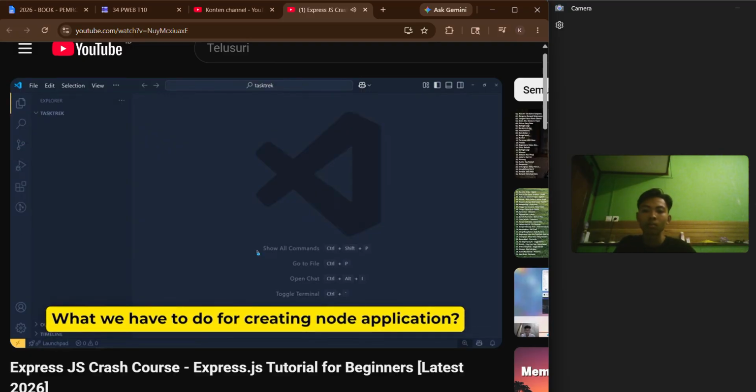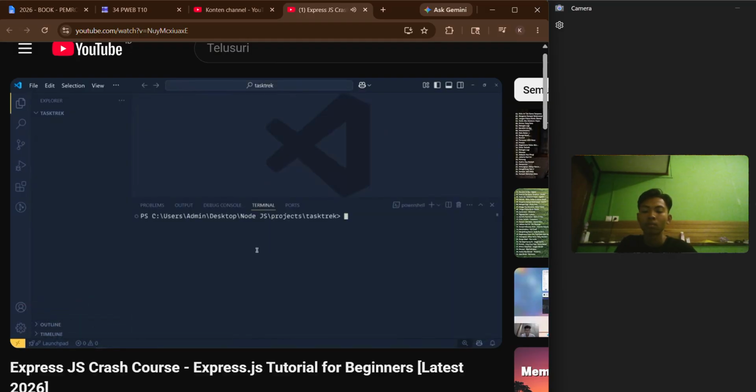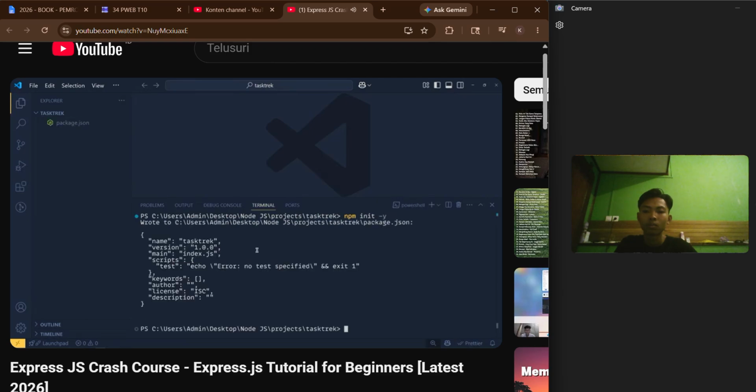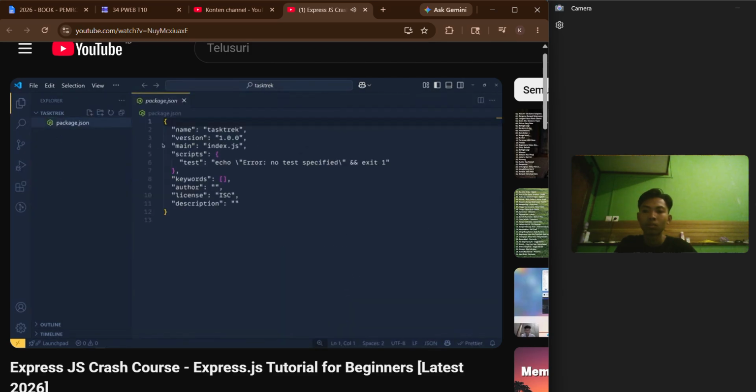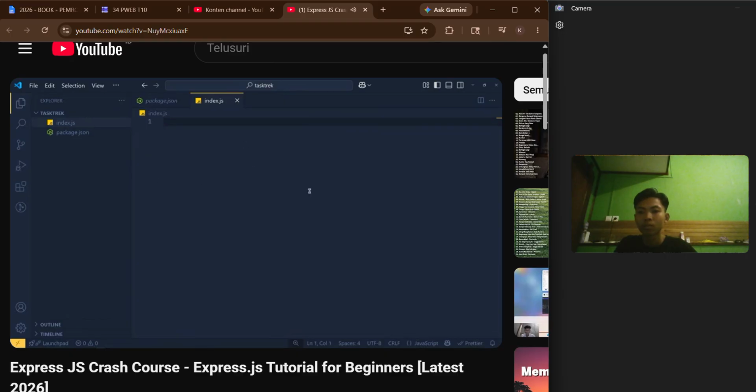Now what do we have to do for creating Node.js applications? Do you remember? We just did that in our previous section. Yes, simply we open our terminal and initialize our project using npm init. And for all yes, we will use -y here. See, we get package.json file with some default config. Here we can see our main file is index.js, which is the file that runs when we start our application. So let's create index.js file and that's it. Here in this file, we will write code for our backend.